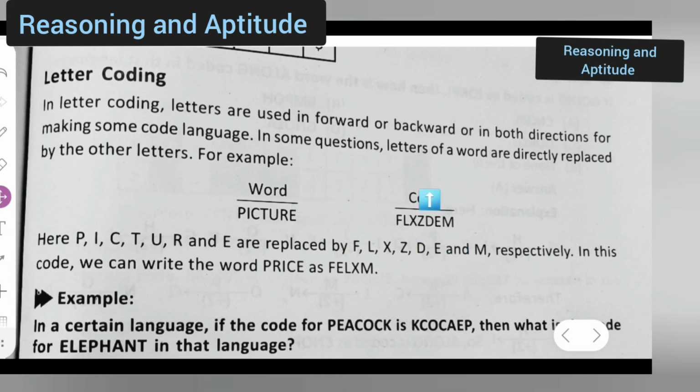So this into this, this into this. Picture, PICTURE, is replaced by this, respectively. In the code we can write the word price or film.